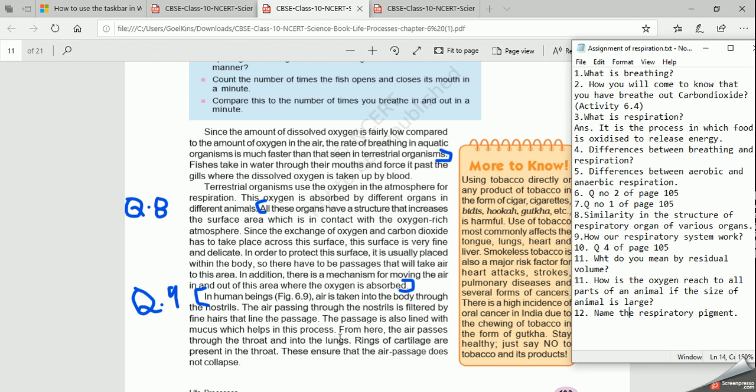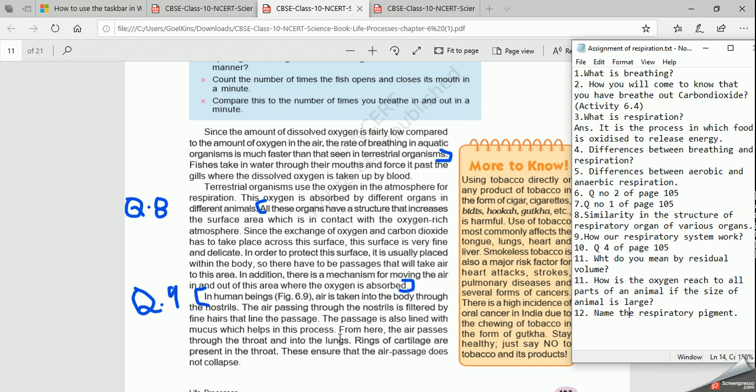Now this passage along with the hair contains mucus. Mucus is a sticky fluid which is present in our nose. So when the hairs filter the air, the impurities that have come in through the nostrils in the nasal passage will be trapped and stick to the mucus, right?